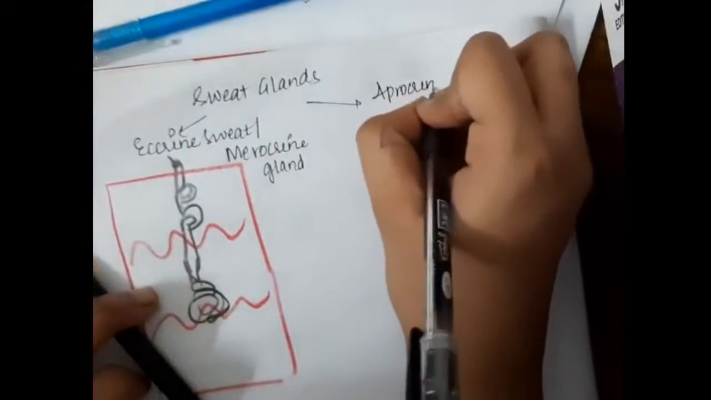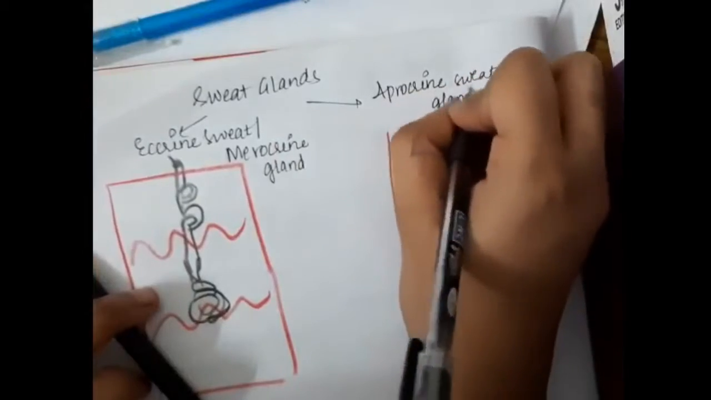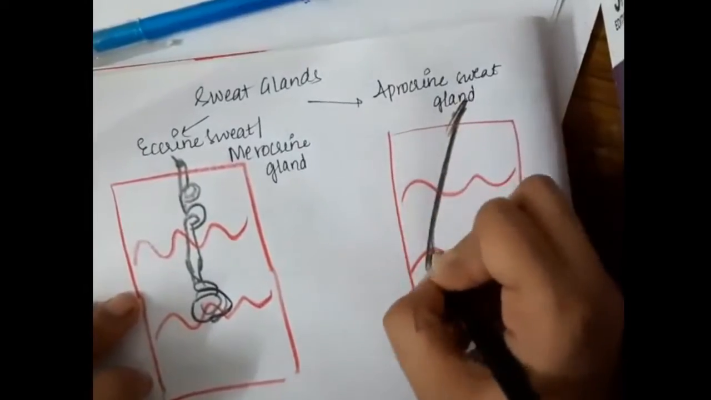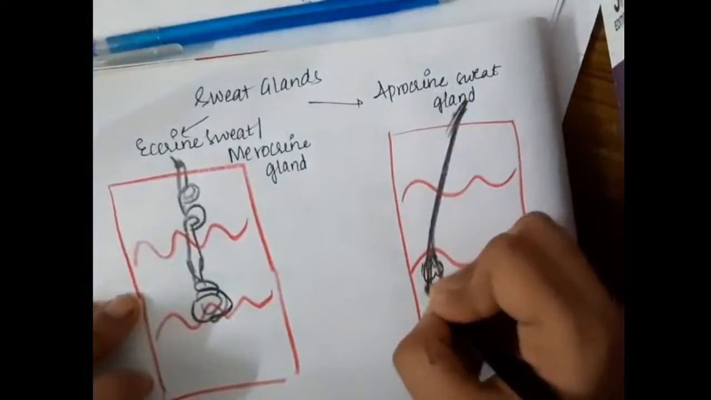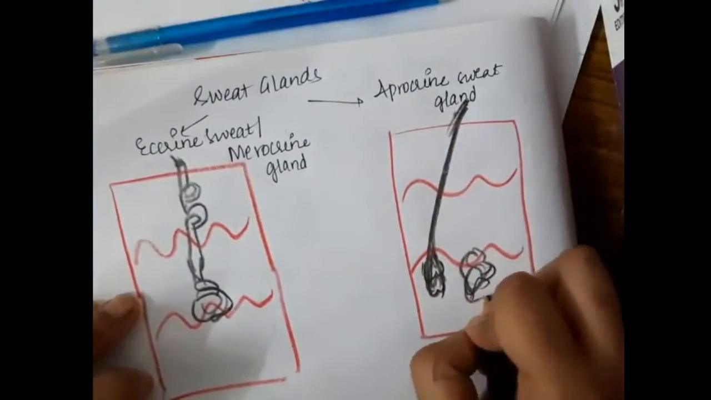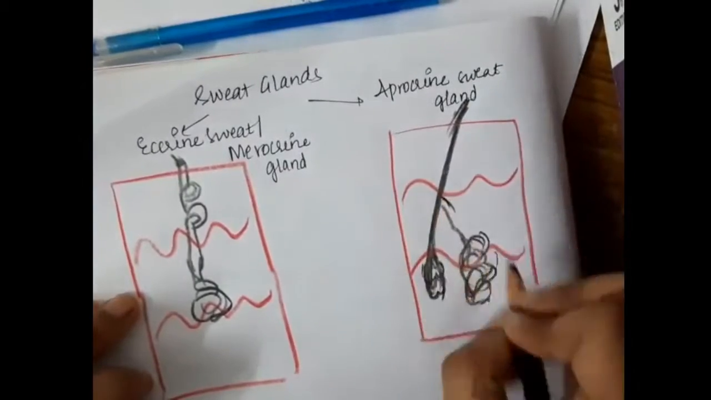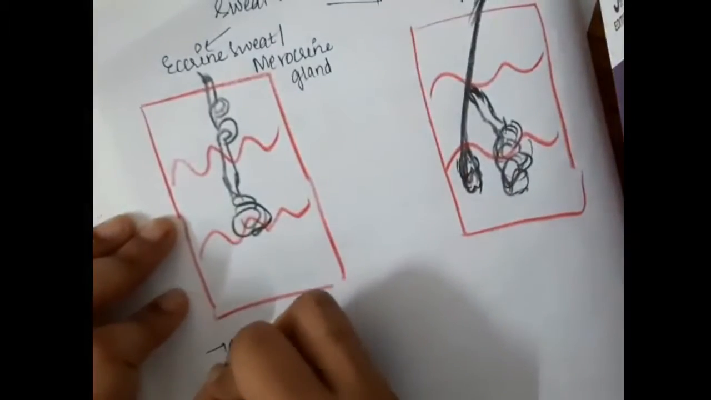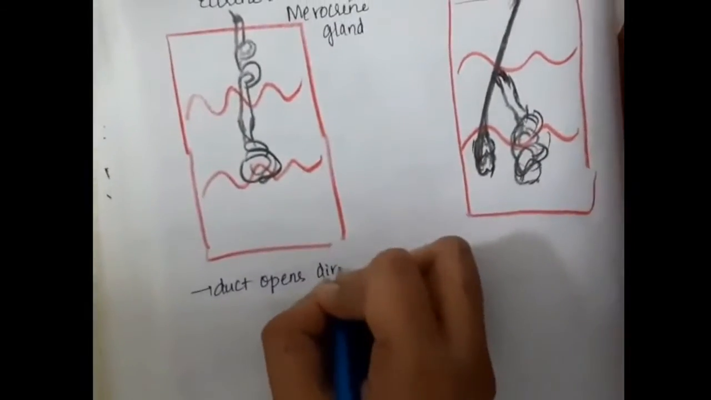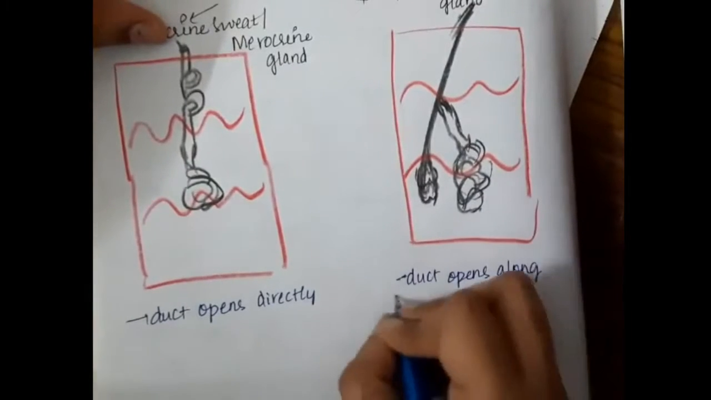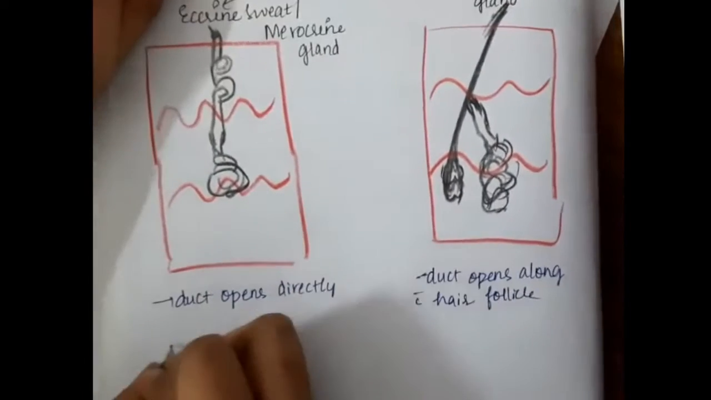Then we have apocrine sweat glands. In apocrine sweat glands, this is the hair follicle. The sweat gland is present in the dermis and it opens over this hair follicle. So this is the sweat gland which opens into the hair follicle. In eccrine or merocrine sweat glands, the duct opens out directly. In apocrine sweat glands, the duct opens along with the hair follicle.